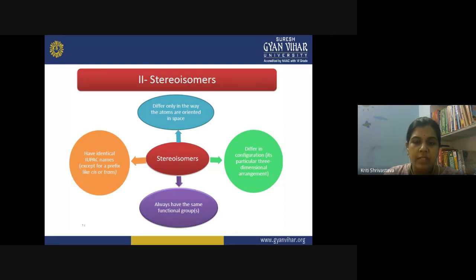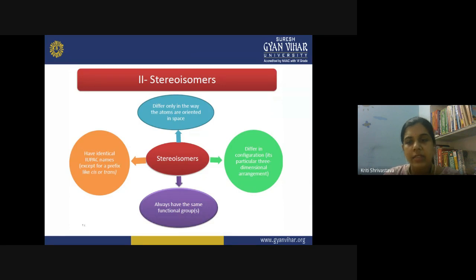Like in the previous slide, we saw two stereoisomers, malic acid and fumaric acid. In the malic acid you have two carboxylic acid groups, and in the fumaric acid also you have two carboxylic groups. But the only difference is that in the malic acid both carboxylic groups are present on the same side, so you call it a cis isomer, and in the fumaric acid the carboxylic groups are present on two different sides of the molecule, so you call it a trans isomer.